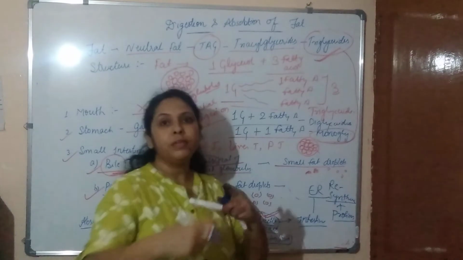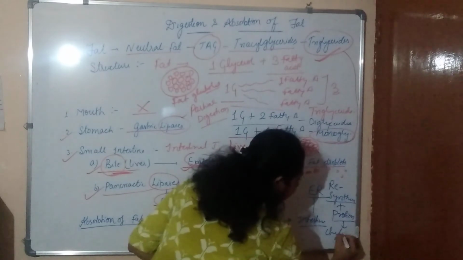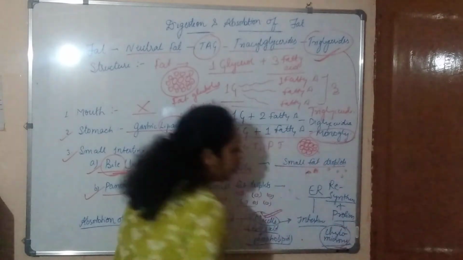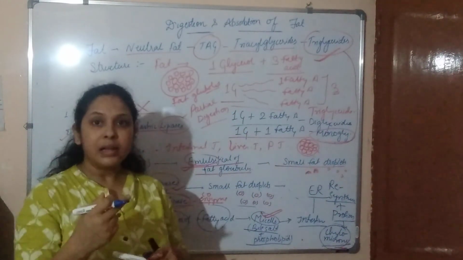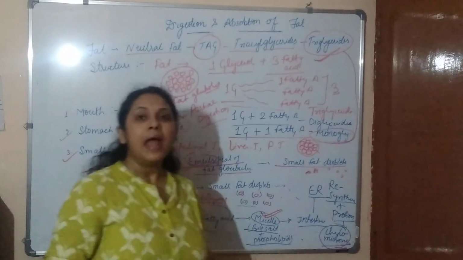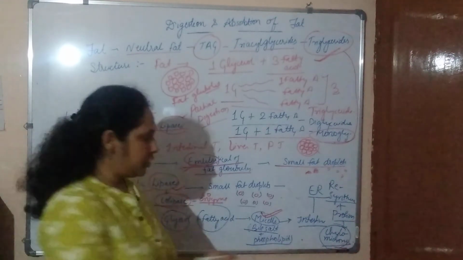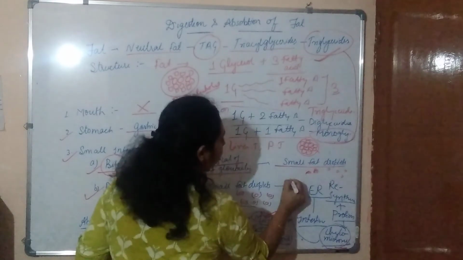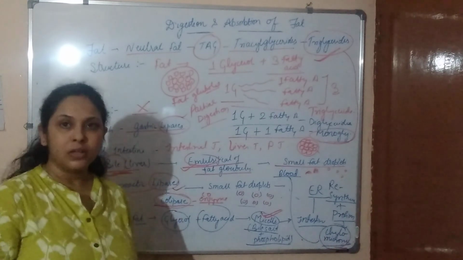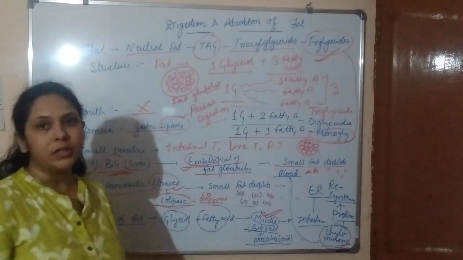They are first coated with the protein, and that is called chylomicrons. Now these resynthesized triglycerides get coated with the protein, and that is called chylomicrons, and now these chylomicrons are able to be absorbed by the blood. So this is the basic digestion of fat and the absorption of fat in our body. Thank you.